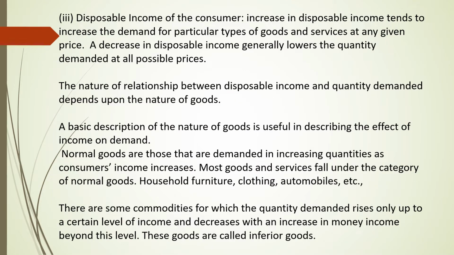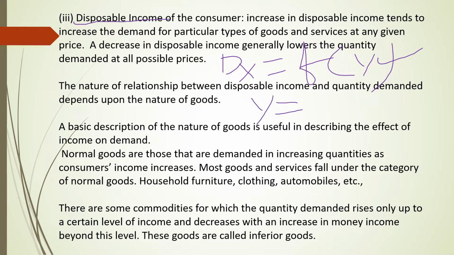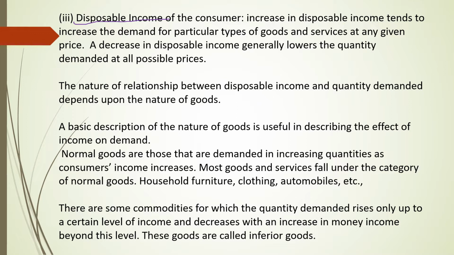Dear students, now let us discuss demand for X good is a function of income of a consumer. Income of a consumer means here we will be considering disposable income, the income which purely belongs to the consumer, so he can dispose that income. That means disposable income is equal to consumption plus savings. Okay, we will be discussing this one. Now let us start with disposable income.